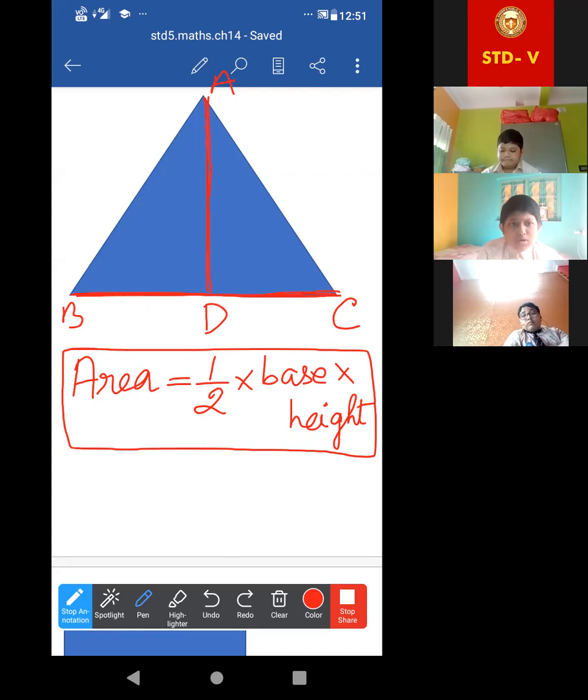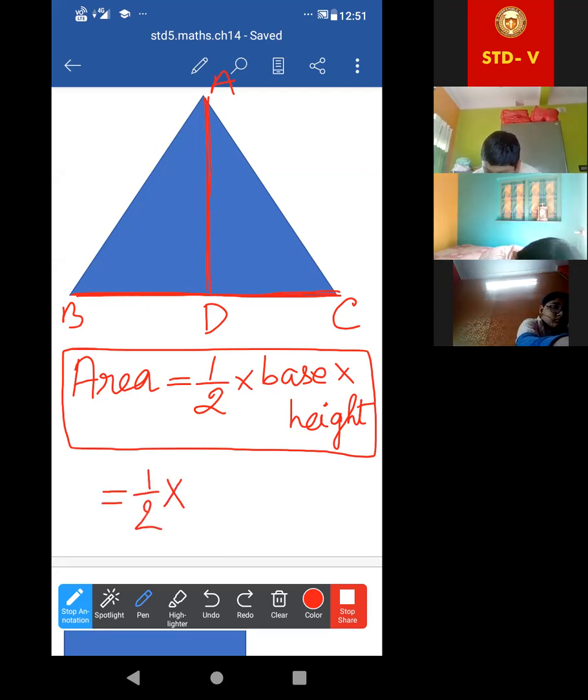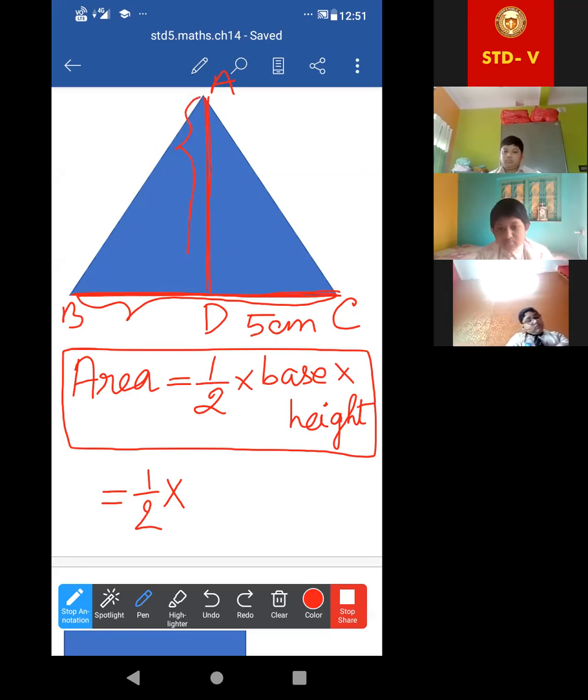That means for this triangle, what will be its area? Half into length of BC. Suppose the length of BC is given as 5 centimeter, and this height is given as 4 centimeter. This one no need to write, I am just explaining. So half into 5 into 4. Is it clear to all of you? Now I am coming to unit.